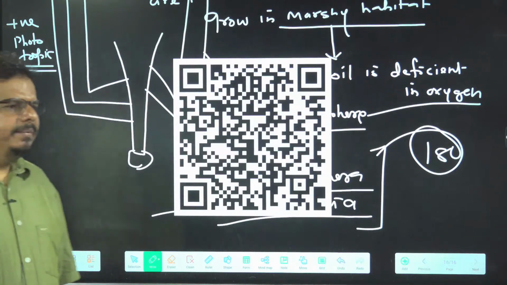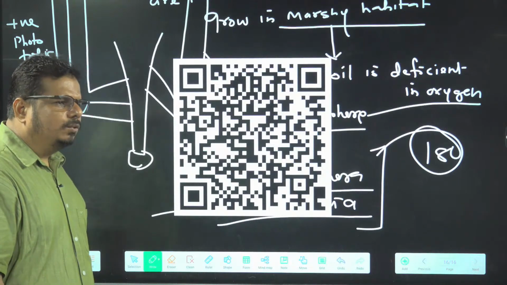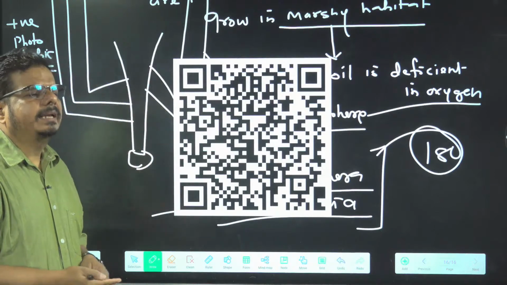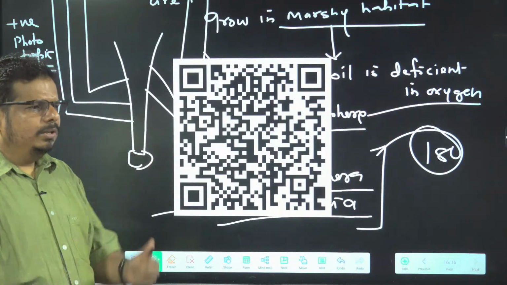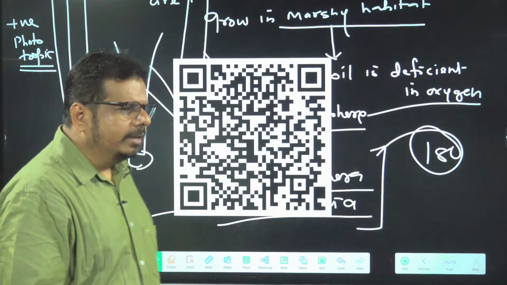And go through the previous year bits. First, make a perfection on NCERT, solve the previous year bits, and any bits which are relevant. If old module is there, just solve the bits based on the NCERT. Okay?